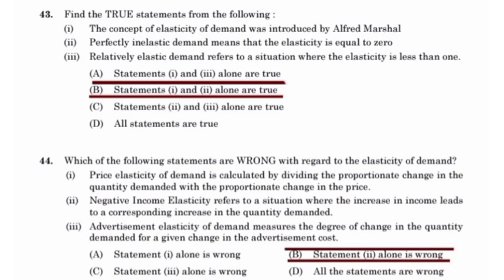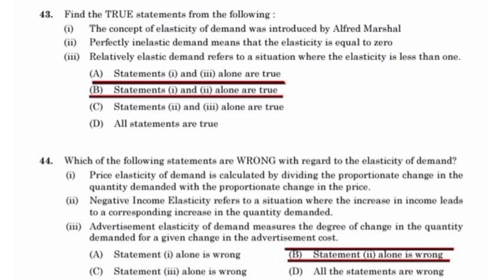The concept of elasticity of demand was introduced by Alfred Marshall. Perfectly inelastic demand means that the elasticity is equal to 0. Which of the following statements are wrong with regard to the elasticity of demand? Statement 2 is wrong. Price elasticity of demand is calculated by dividing the proportionate change in the quantity demanded by the proportionate change in price.